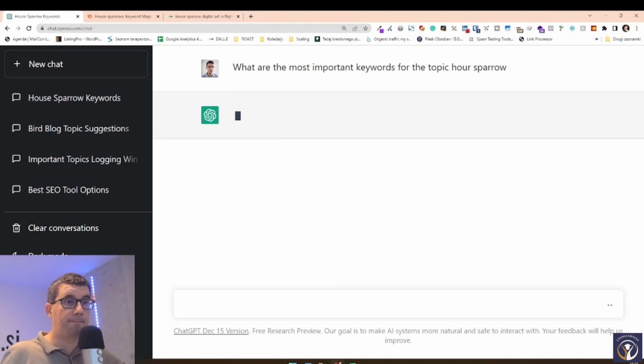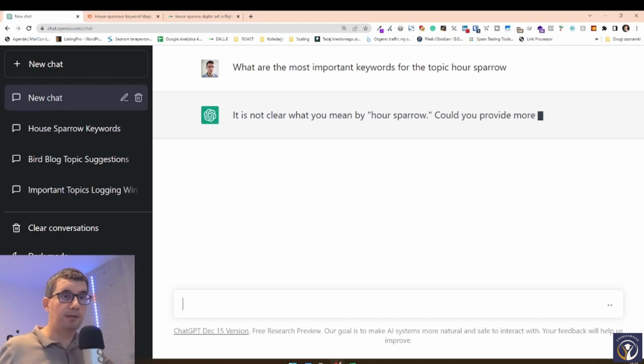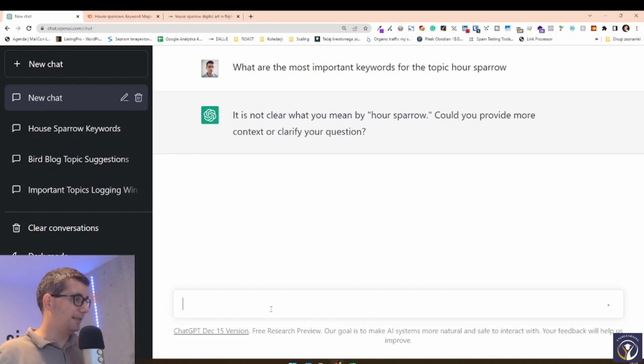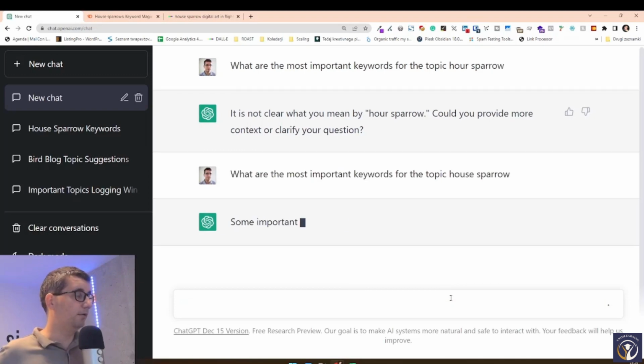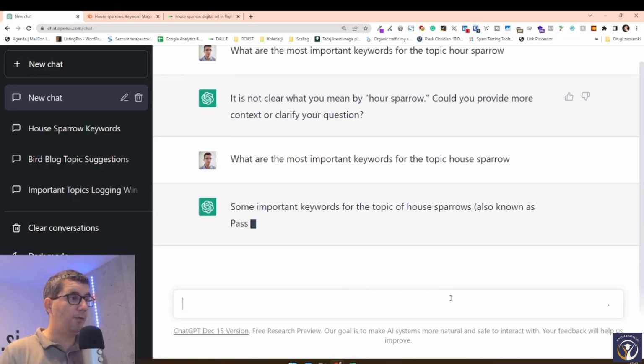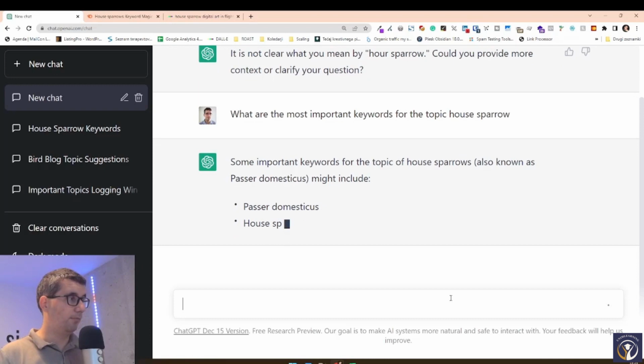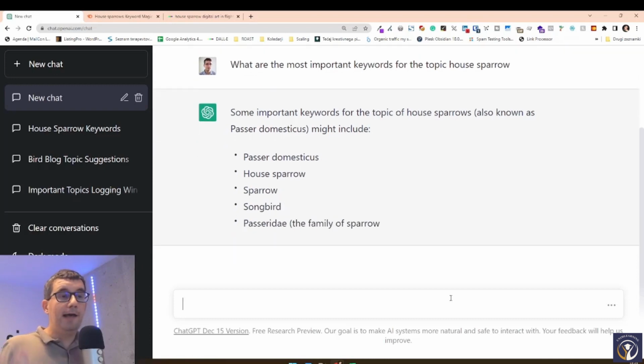And of course, you can find other keywords that you also have to add in here, but this can be pretty good. It seems we made a mistake and made it not our sparrow, but house sparrow. And now we get all of the keywords that are important.